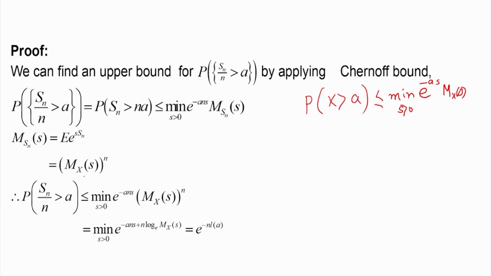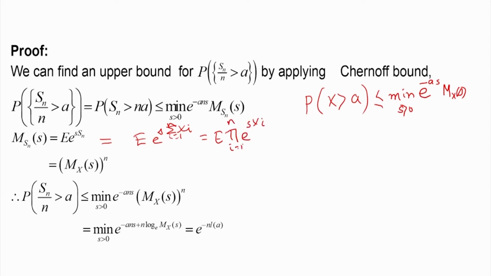That is equal to E of e to the power s into the summation of xi, i equal to 1 to n. Now we can write this as a product because it is exponential, so E of the product over i equal to 1 to n of e to the power s xi.